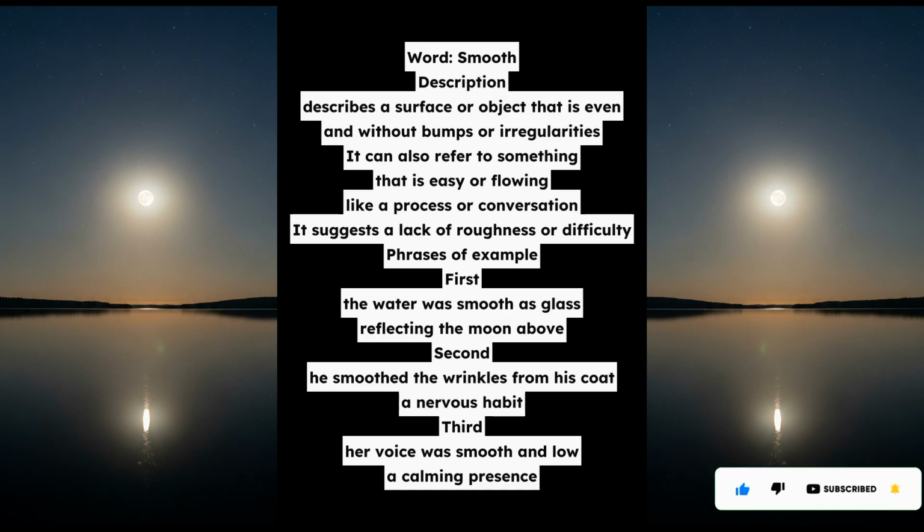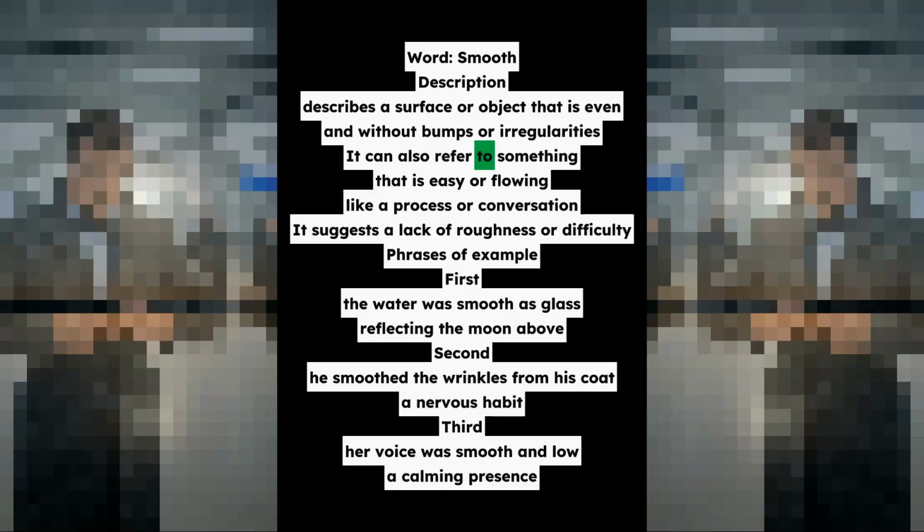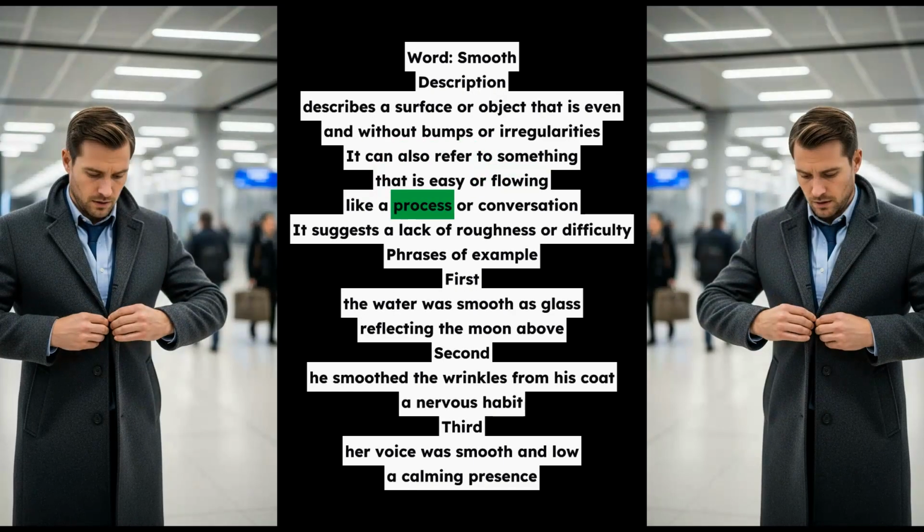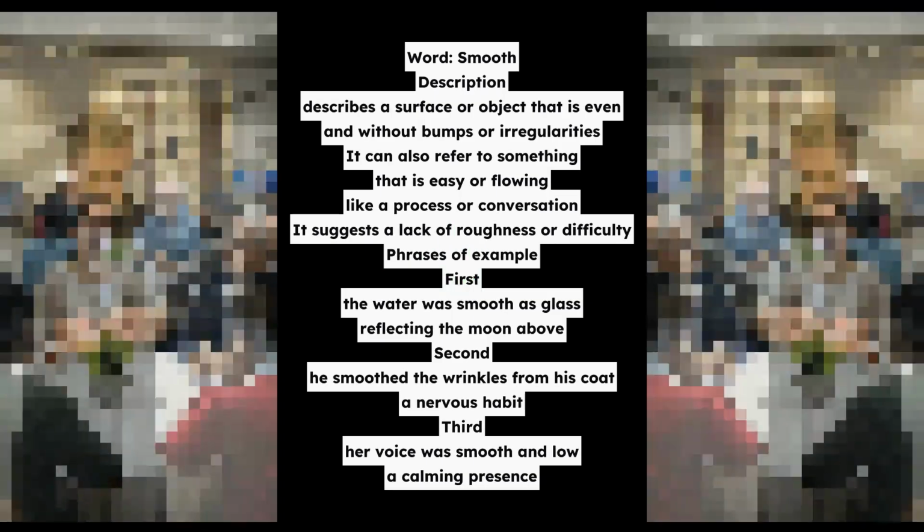Phrases of example. First, the water was smooth as glass, reflecting the moon above. Second, he smoothed the wrinkles from his coat, a nervous habit. Third, her voice was smooth and low, a calming presence.